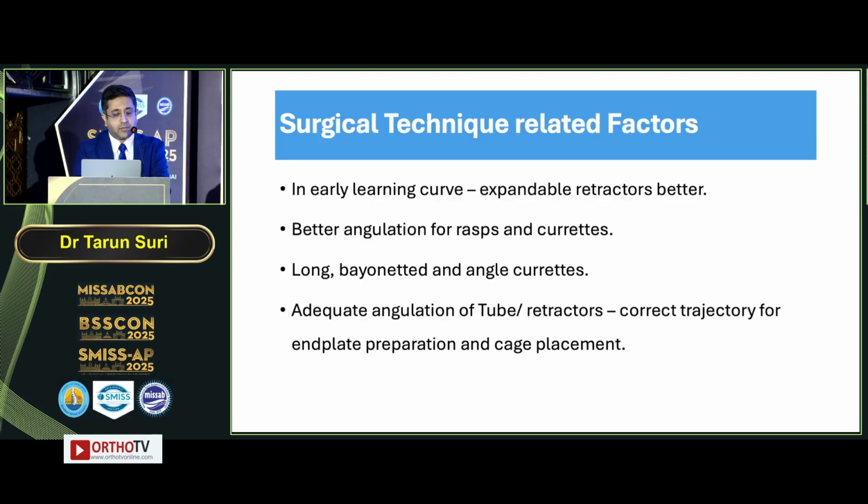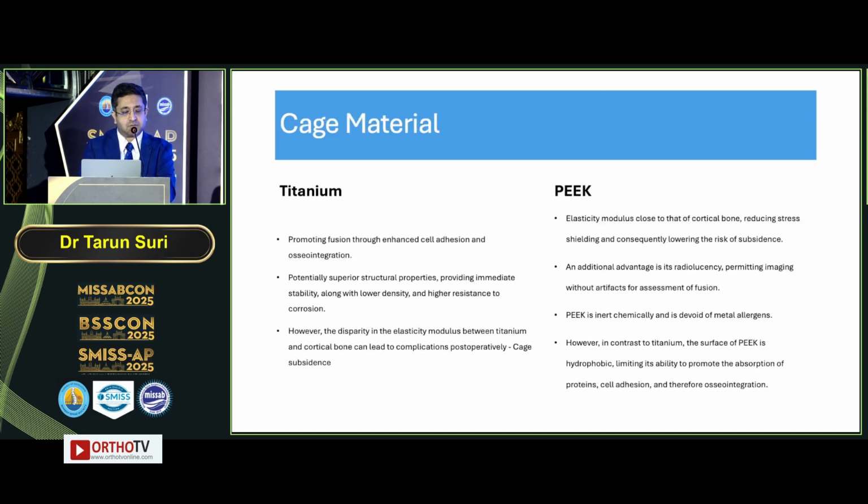In the early learning curve, it may be better to use an expandable retractor in MIS-TLIF so that you have a better angulation of rasps and curettes. Long, bayoneted and angled curettes are more helpful in MIS-TLIF so that you are able to do a good end plate preparation because you are working through a narrow corridor. And adequate angulation of tube and retractors is important for correct trajectory of end plate preparation and cage placement.